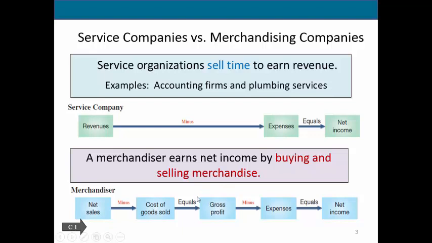We're then going to look at gross profit. Gross profit is simply your sales minus your cost of goods sold. Then you take out the rest of your expenses. These are our general selling and administrative type expenses. And then we'll come to our net income. So you can see by just this basic diagram that merchandising is more complicated.